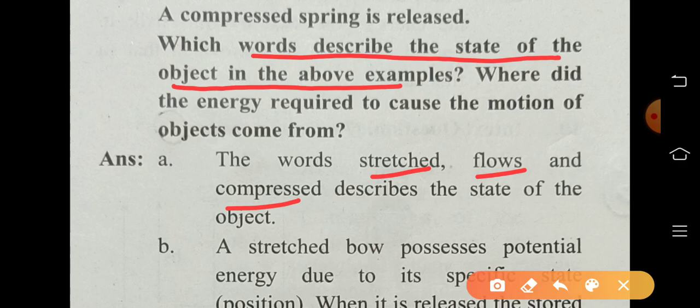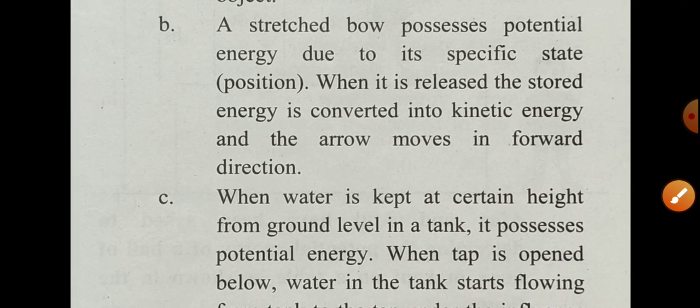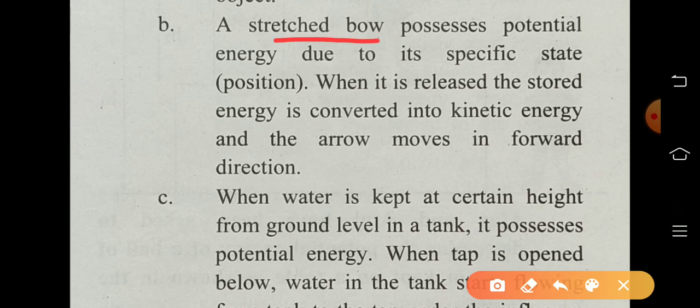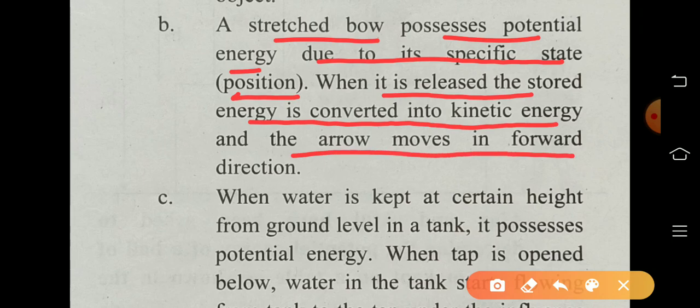Now, where did the energy required to cause the motion of the object come from? See there, one by one. A stretched bow possesses potential energy due to its specific state, that is, its position. When it is released, the stored energy is converted into kinetic energy and the arrow moves in the forward direction.